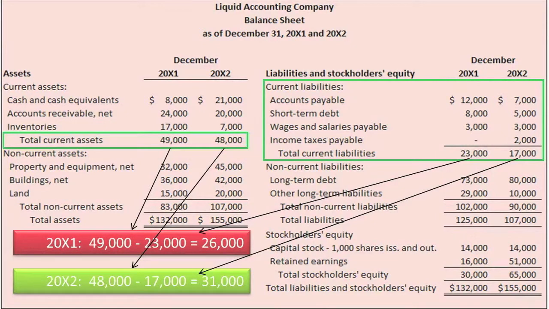generate more income. Healthy liquid companies should be able to avoid having to sell off their long-term assets such as vehicles, equipment, manufacturing plants, buildings, jumbo jets, to make their current liability payments. Because if they sell their long-term assets, they often reduce the company's ability to support operations and generate profits. For example, an airline that has to sell off its airplanes to pay its short-term creditors will have a tough time selling flights. This is probably a big reason why most airlines do not buy their planes but rather lease